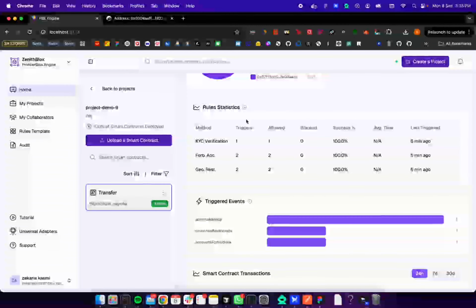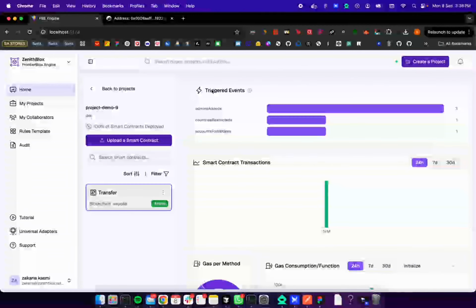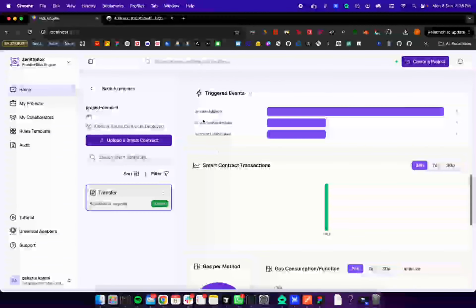We have rule statistics, and here you can see the statistics of each rule. And triggered events, which events have been triggered in the smart contracts. We have admins added, countries restriction and forbidden accounts.